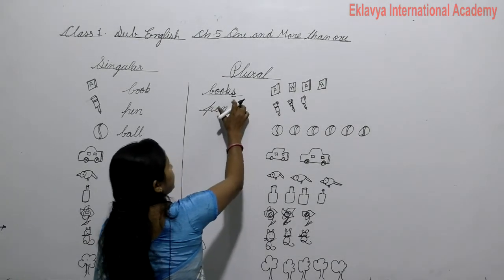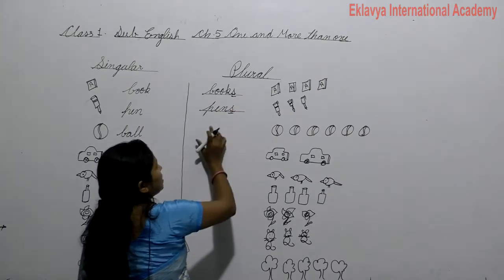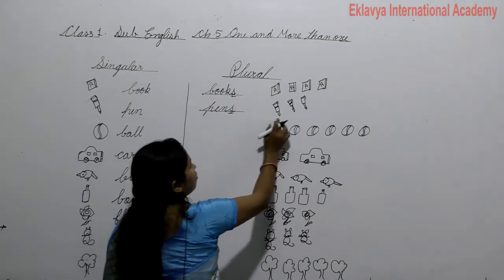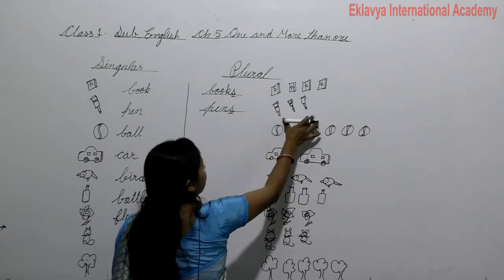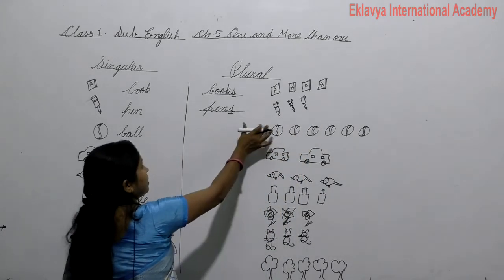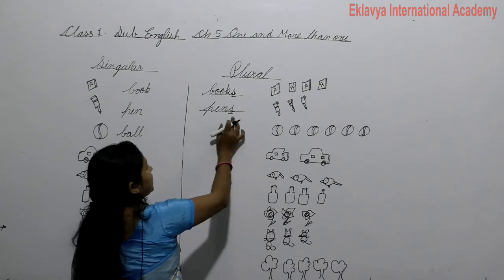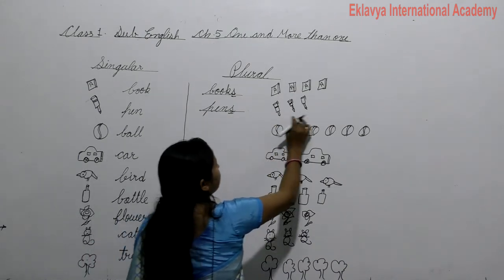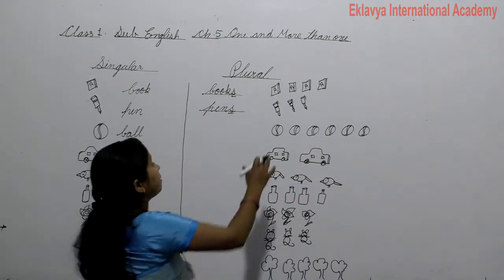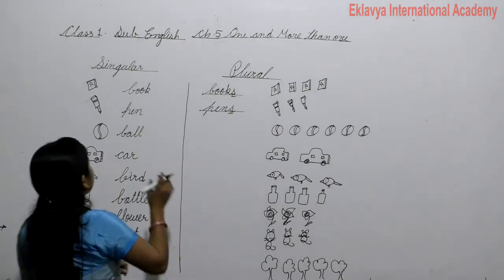Adding s at the end of the word. So when we talk of more than one pen, many pens, 1, 2, 3, many pens, we add s. These are pens, not pen, pens. In the last, adding s.